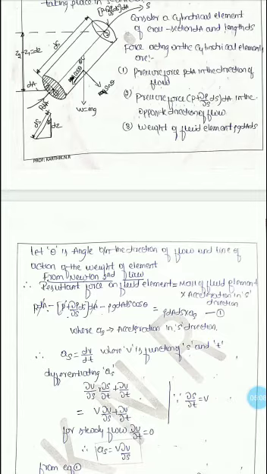This is equal to mass into acceleration. That is rho dA ds, the mass, and the acceleration in this direction is a_s, which is nothing but the acceleration in the S direction. We know that acceleration is the rate of change of velocity with respect to time. Here the velocity is a function of s and t, the direction s and the time t.